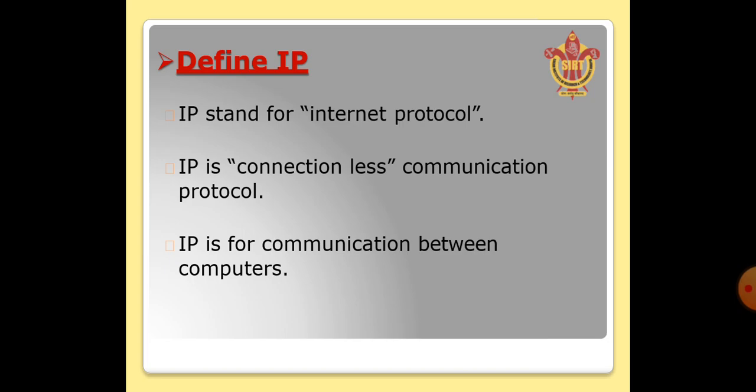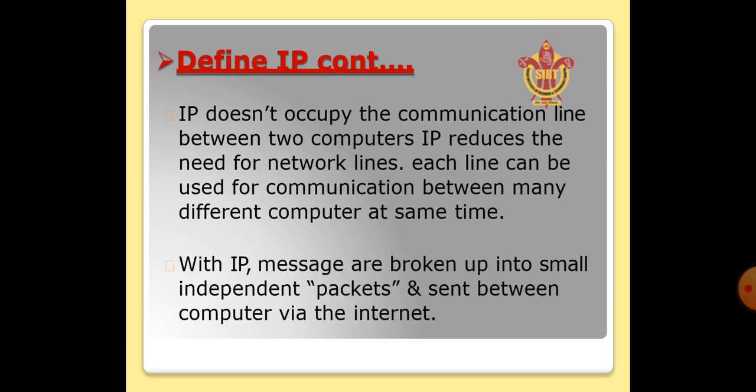Then comes the network layer protocol, that is the IP protocol. IP stands for Internet Protocol. It is a connectionless communication protocol, and it is used for communication between the computers. IP does not occupy the communication line between the two computers. It reduces the need of network line. That's why that protocol is known as a connectionless protocol. Each line can be used for communication between different computers at the same time.